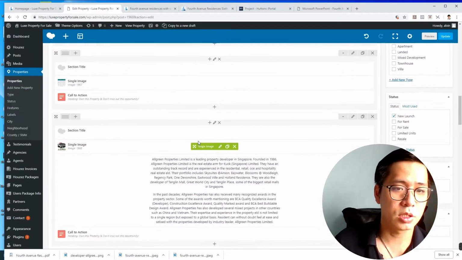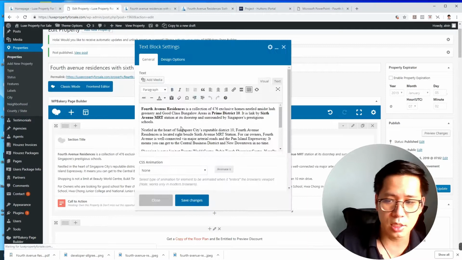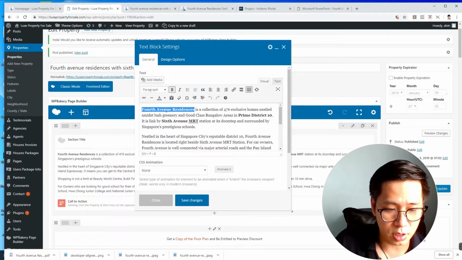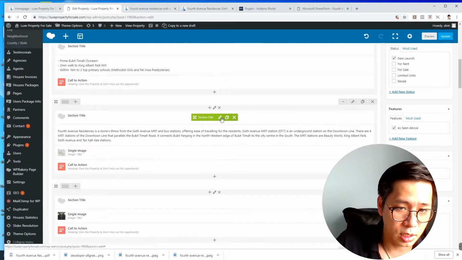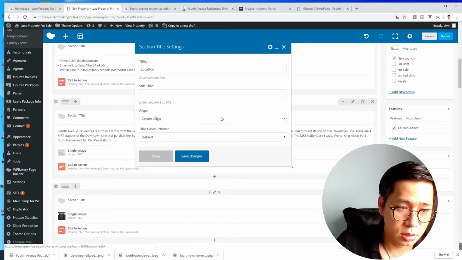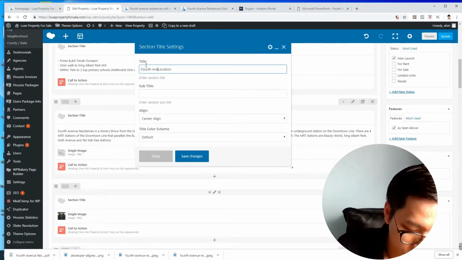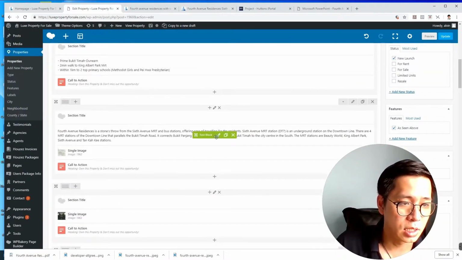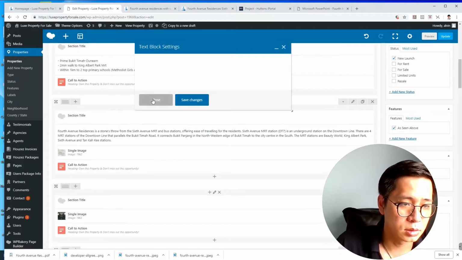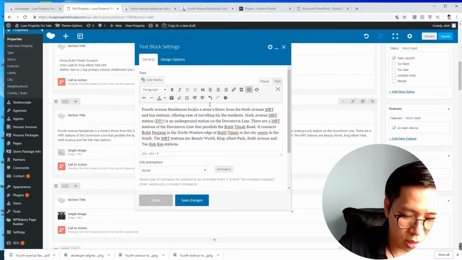Save changes. Okay, do some basic backlink. For example, at this section, I see this for having license. I amend, I do a link, apply, save, and maybe I'd like to do a bit of link on location. Here you see, although you don't have, I can just type out myself. 4th Avenue location. Actually, the title cannot link, but I can put here: 4th Avenue Residences location is a strong true. You can just put like that.